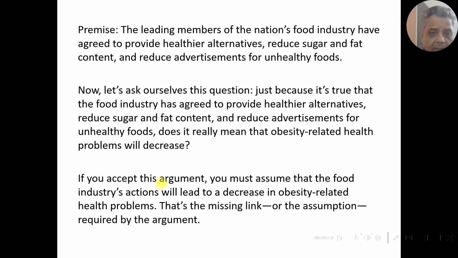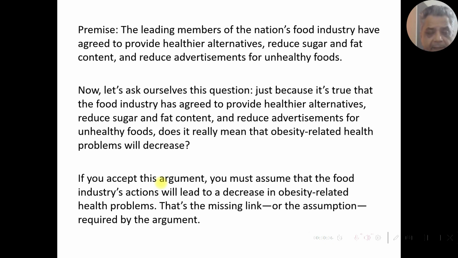If you accept this argument, you must assume that the food industry's actions will lead to a decrease in obesity-related health problems. So let me rephrase this assumption: only and only the food industry's actions will lead to a decrease in obesity-related health problems. Now, why am I saying that? I am saying this because we don't know whether the citizens of country Y will adopt those healthier alternatives. Therefore, that is the missing link or the assumption required by the argument.